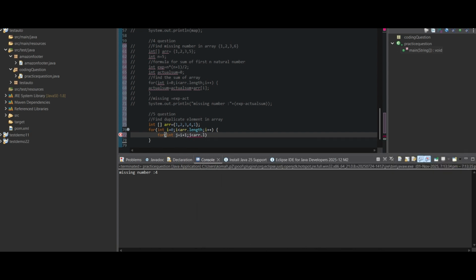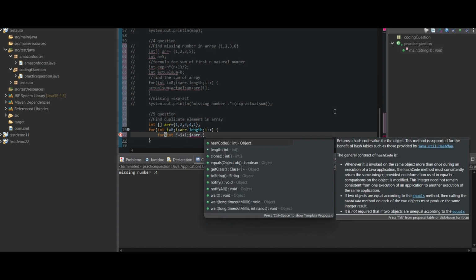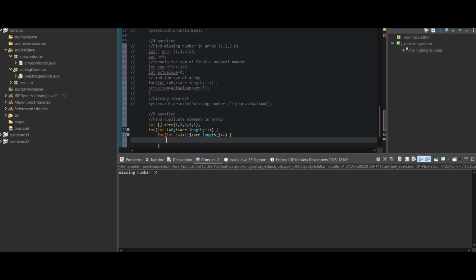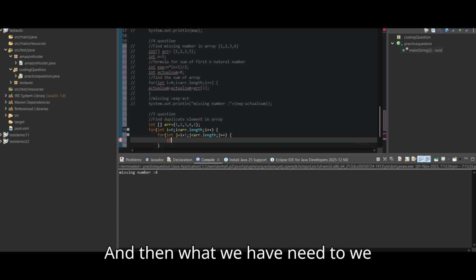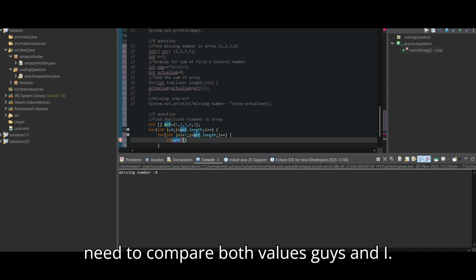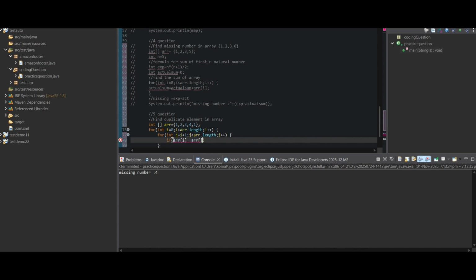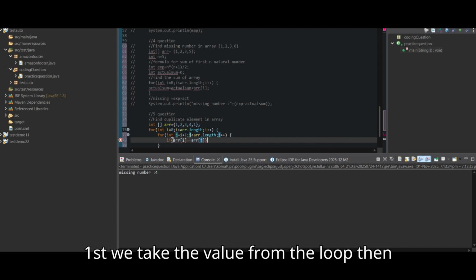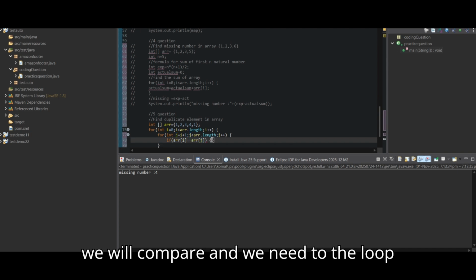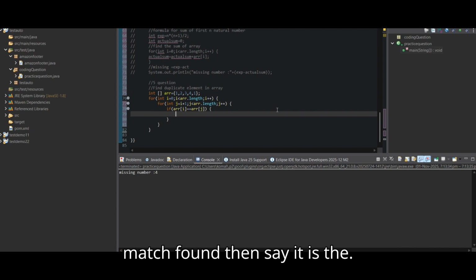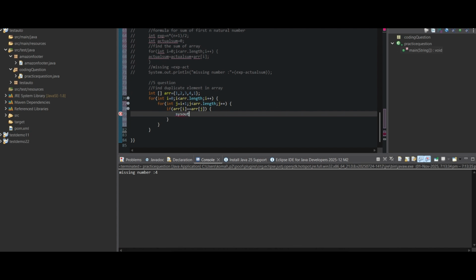Okay, sorry. Array dot length, j plus plus. And then we need to compare both values, guys. Array i equal to array j. First of all, we take the value from the loop, then we compare, and we need to insert the check inside the loop. What will we check? We check if a match is found, then say it is the duplicate.